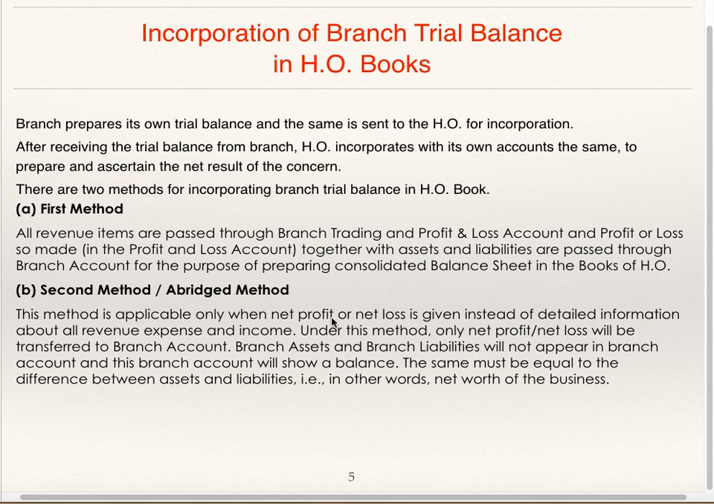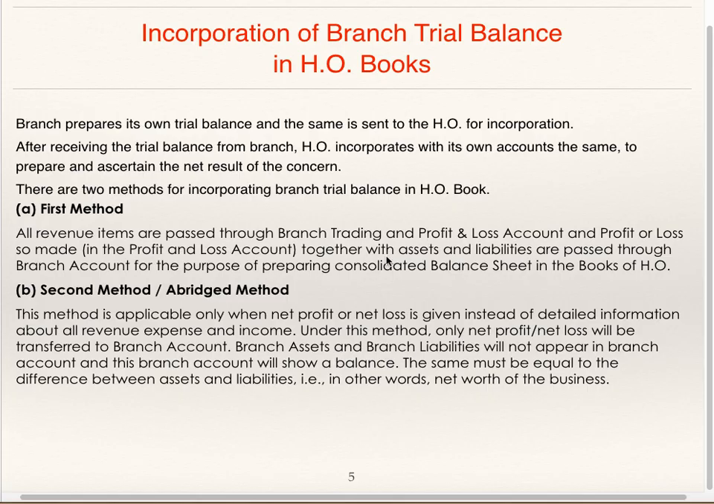As per second method, only net profit or net loss will be entered in branch account. Assets and liabilities are not entered in branch account, so branch account will not tally. It will show difference and that balance or difference is exactly equal to difference between assets and liabilities.